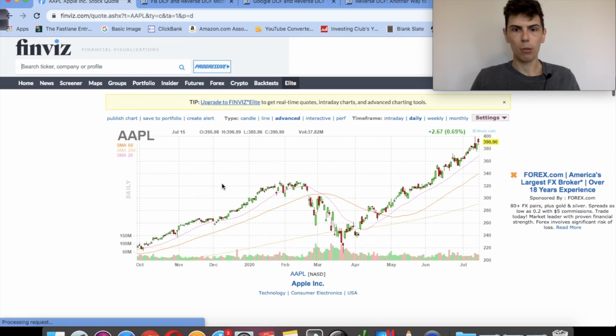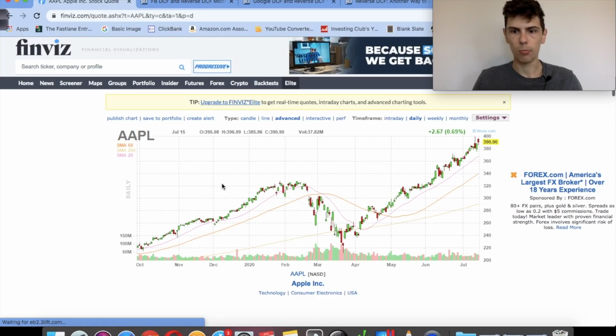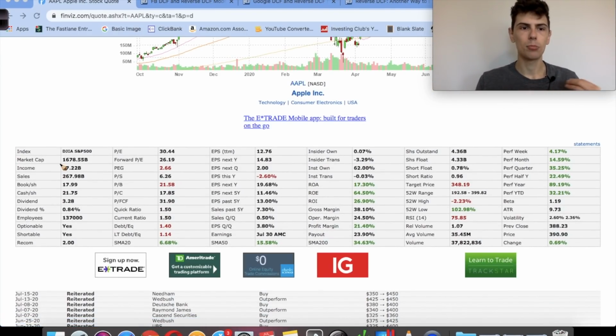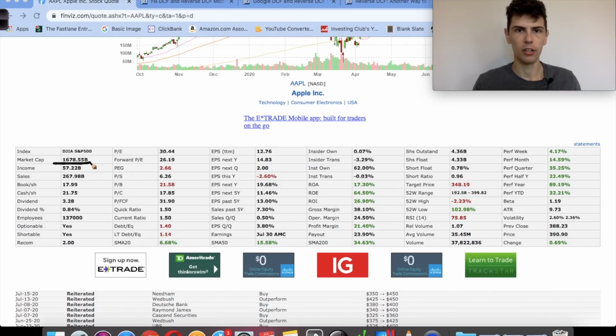So the next stock is Apple. Apple's been on an absolute tear since March, and they're at a new all-time high right now, just under $400 per share. Now, Apple is an absolutely massive company. Their market cap is $1.6 trillion. So this is a company that's worth over $1 trillion, and their growth over the next 5 years is still expected to be 11%.